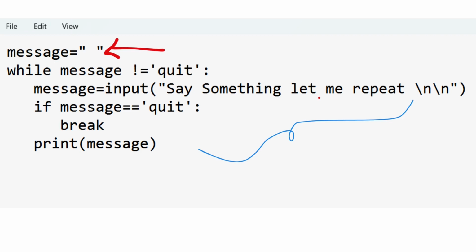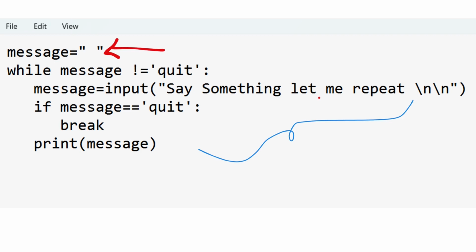Once again, the program control goes to the beginning of the while loop and checks whether message is not equal to quit. Of course, the last message is not equal to quit, so it enters the loop again and asks, say something, let me repeat. I enter "I love programming." The if check again finds it is not quit, so it is skipped, and the print line runs and "I love programming" is printed to the output screen.